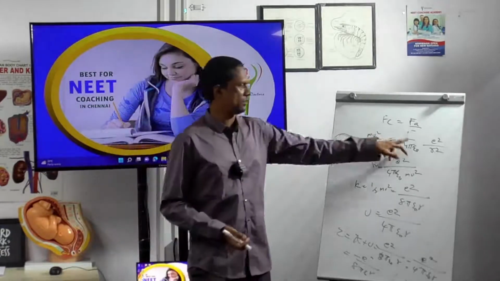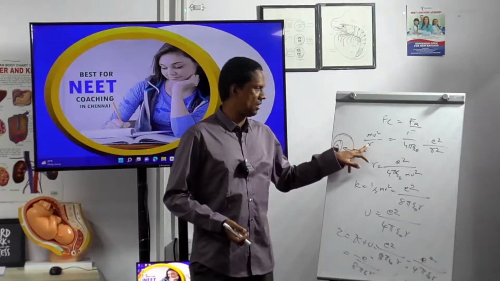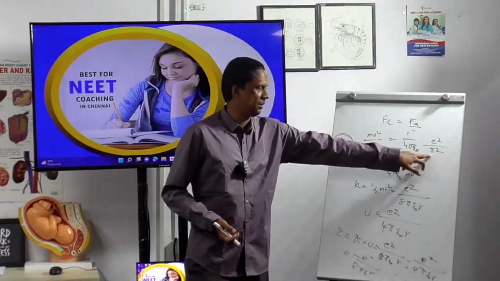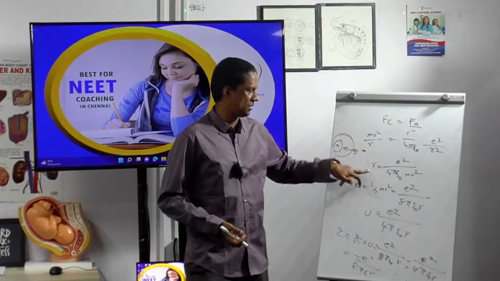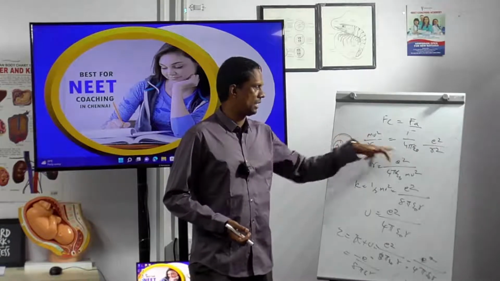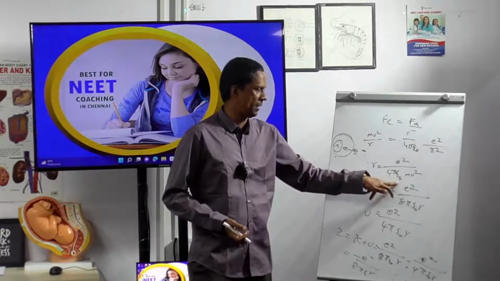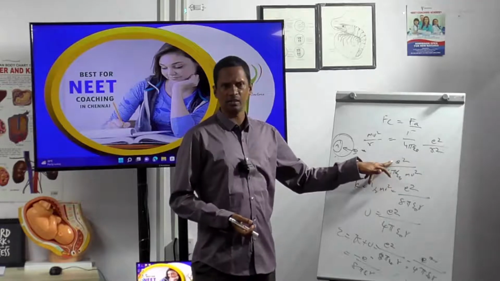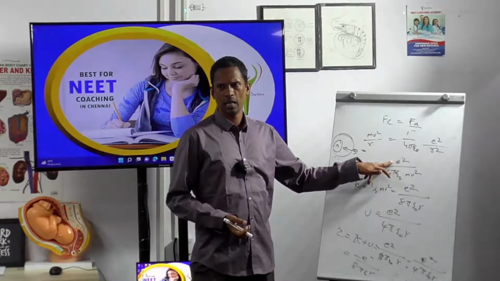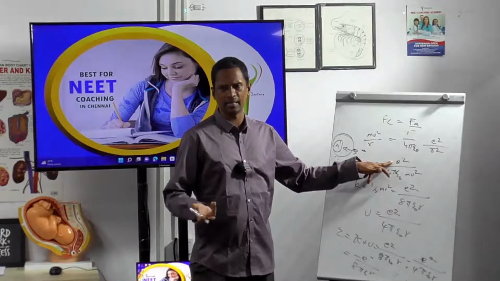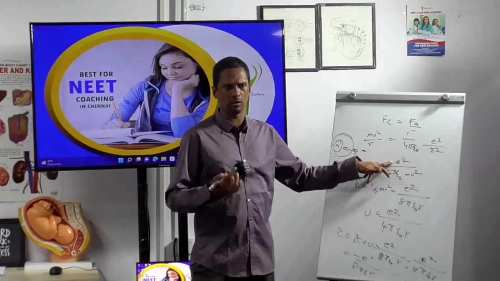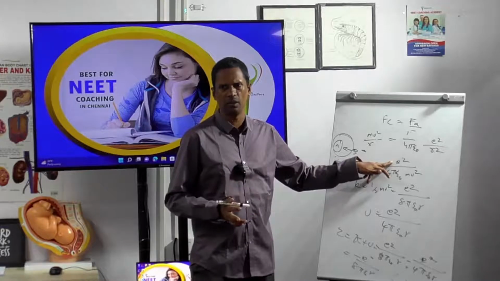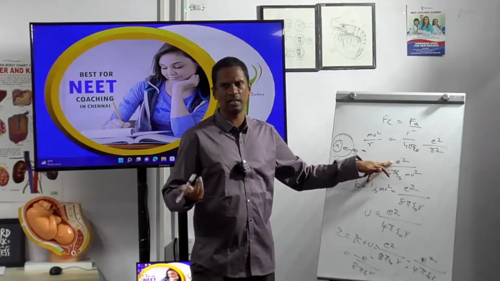So when they are equalized, what will happen now? If I bring this r square upward, this r and this r will cancel, so you get r, and the rest goes downward. So it will be e square divided by 4 pi epsilon 0 mv square. Here they are taking e square instead of mass. It's not a big issue. You can take anything as A, B or Z, nothing is harmful. They are just taking it to tally the equation.